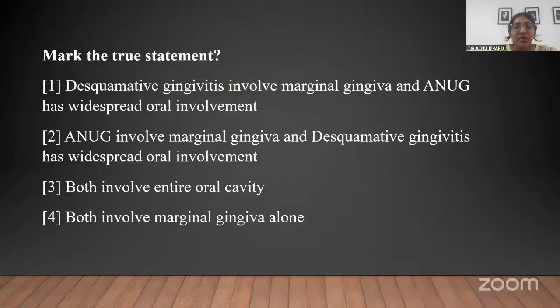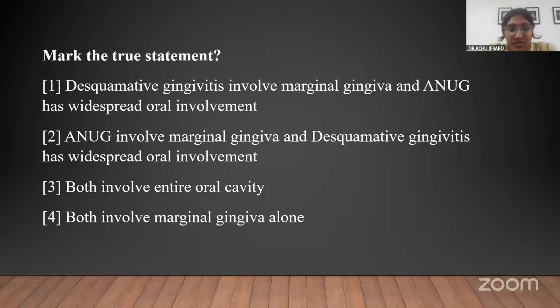Now the next is mark the true statement. Desquamative gingivitis involves marginal gingiva and NUG has widespread oral involvement. The second option is NUG involves marginal gingiva and desquamative gingivitis has widespread oral involvement. The third option, both involve the entire oral cavity. Fourth is both involve the marginal gingiva. So for this, you have to know what is desquamative gingivitis and how it is presented clinically, right?